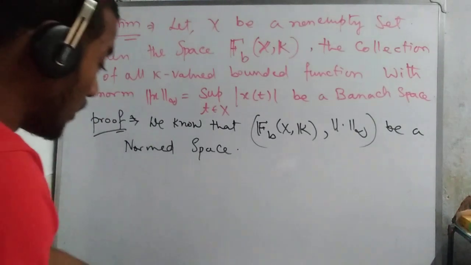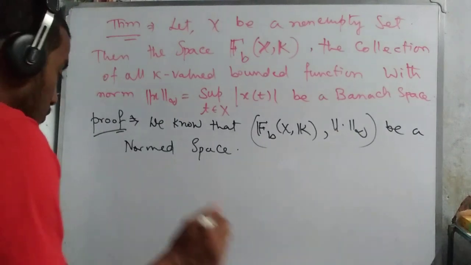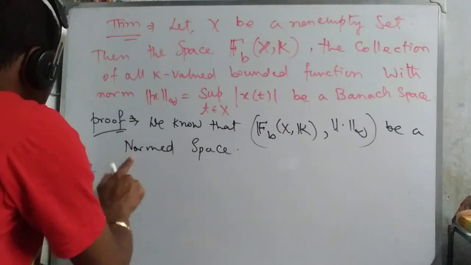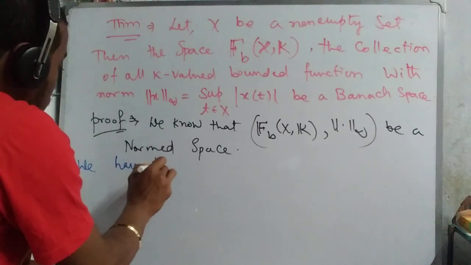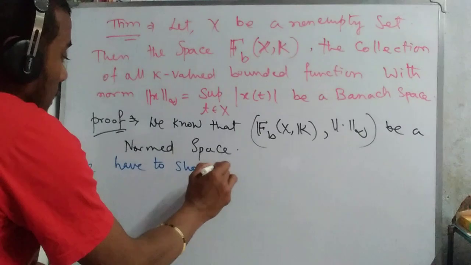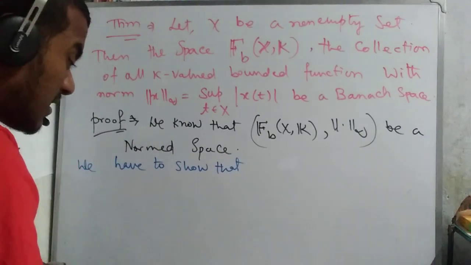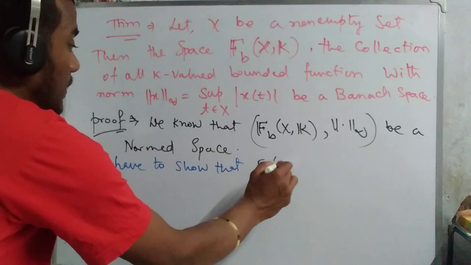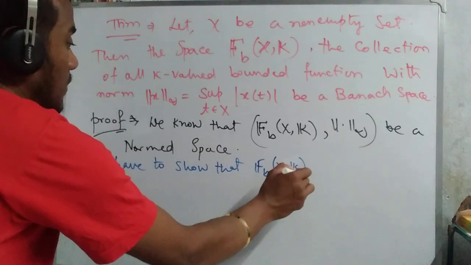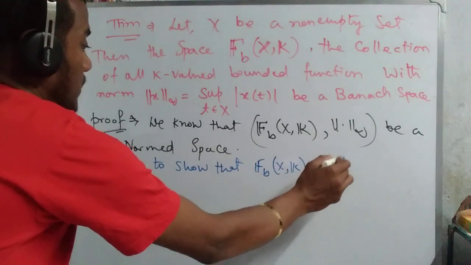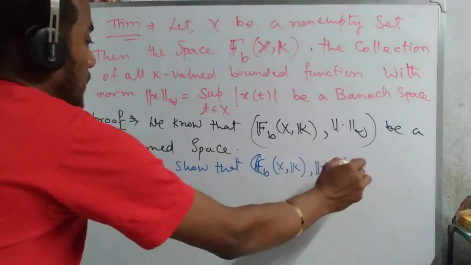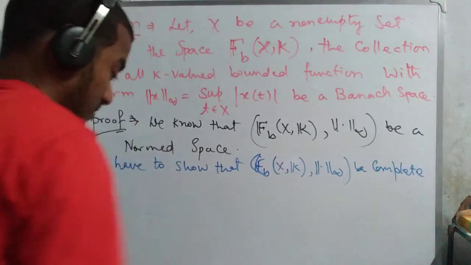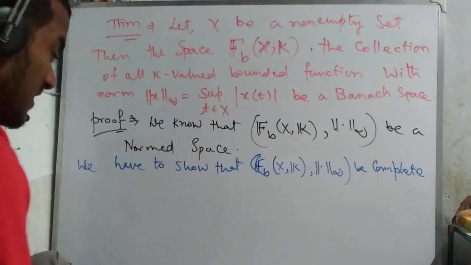So what do we have to prove now? We have to show that B(X, K) with norm infinity is complete.